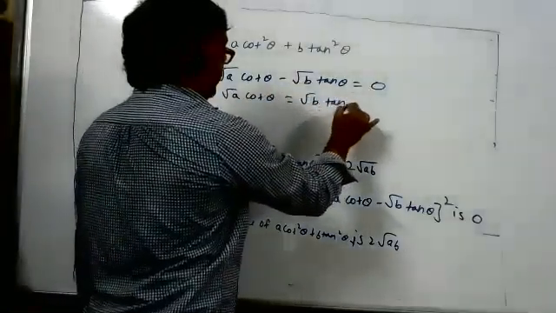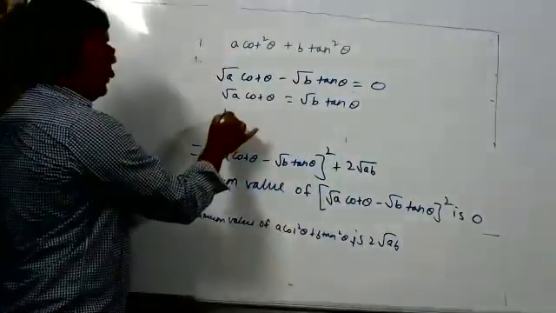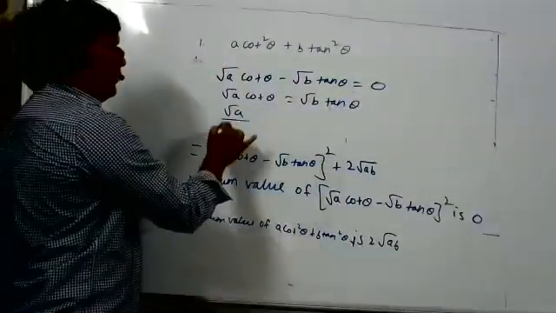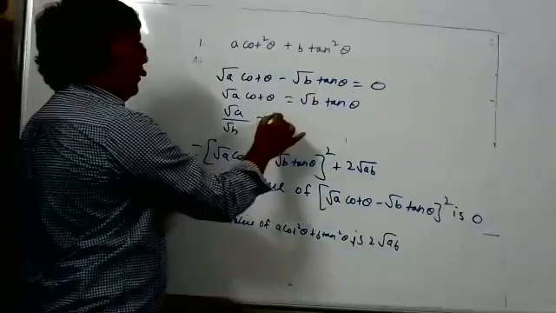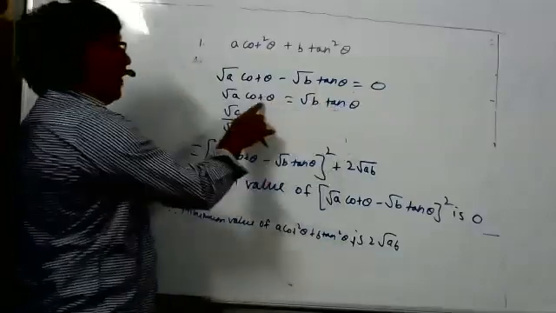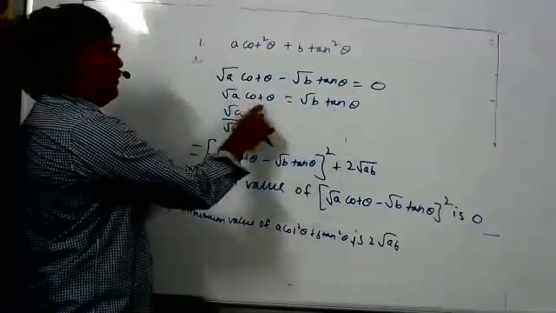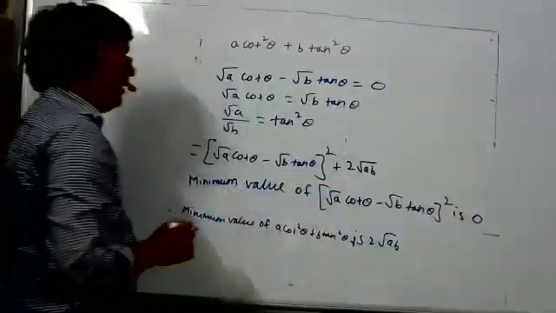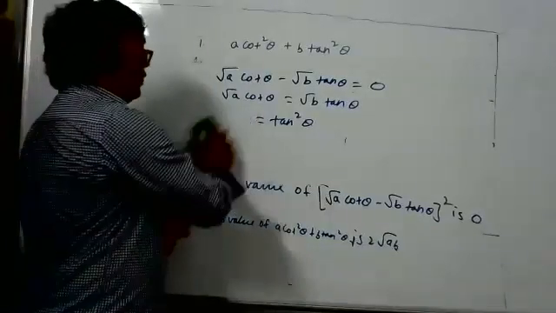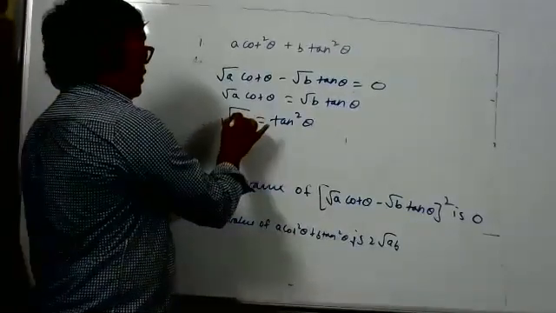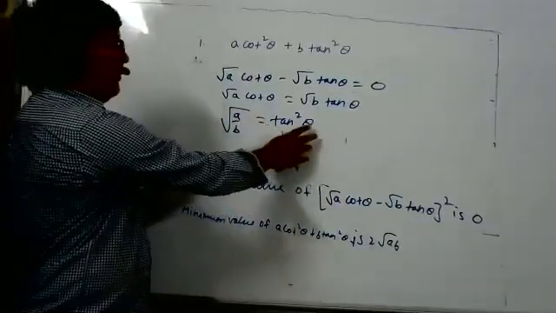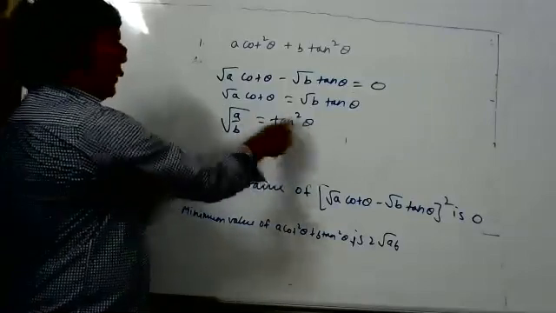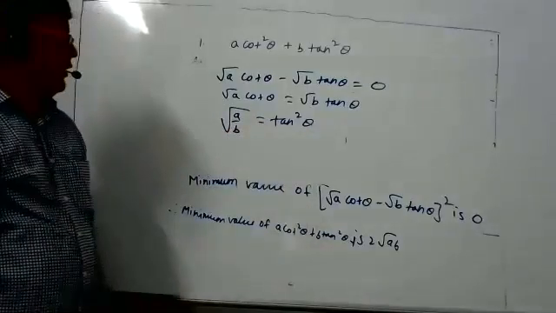Root A by root B on this side becomes tan theta by cot theta, which is tan square theta. So you got root A by B. Now can't you find theta for which tan square theta is root A by B? We can find such theta.